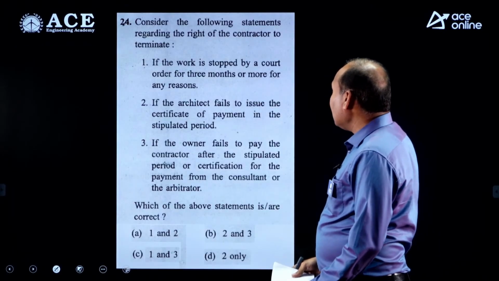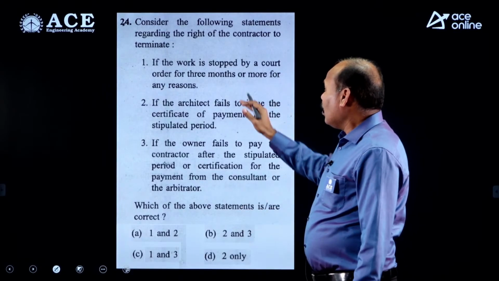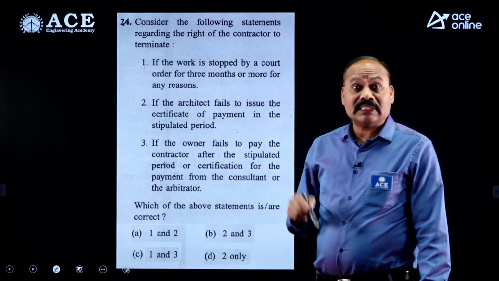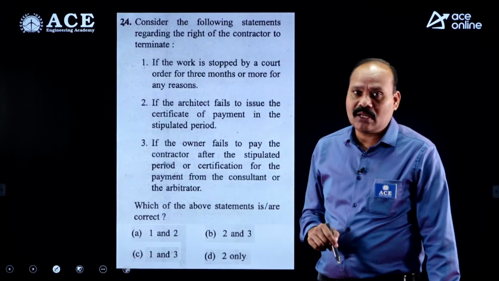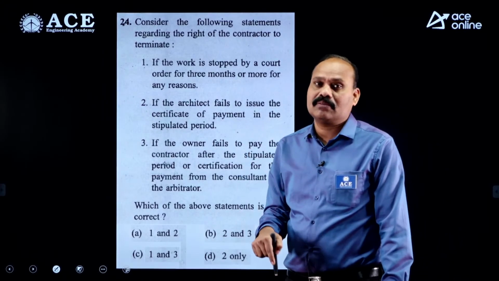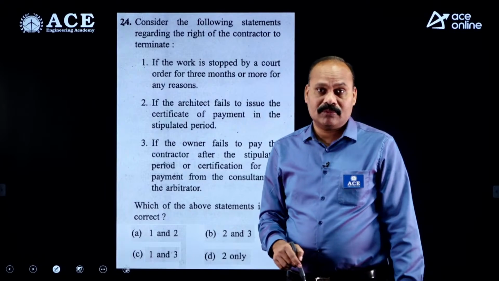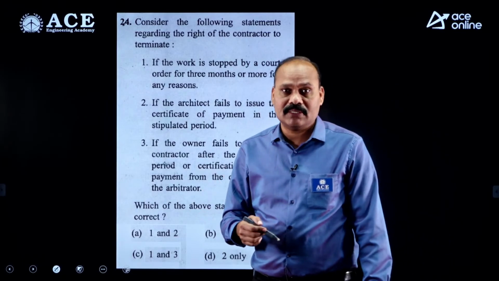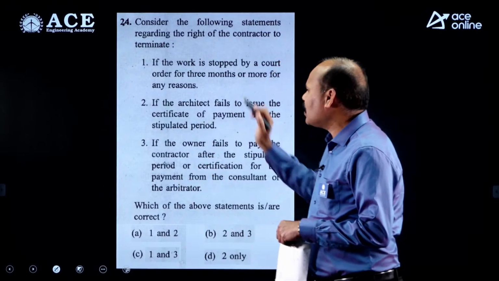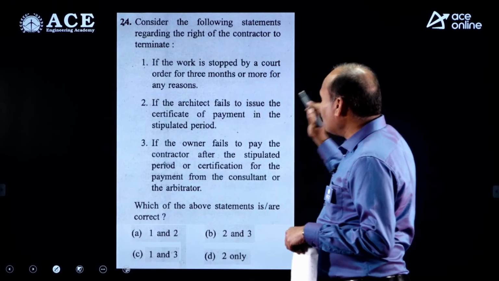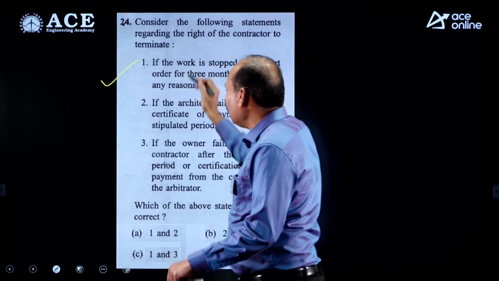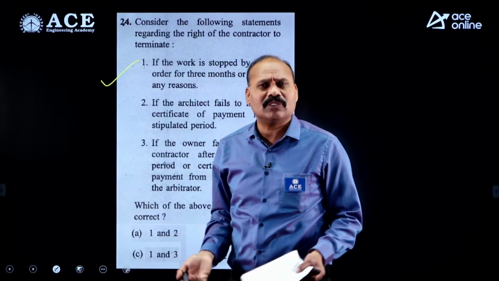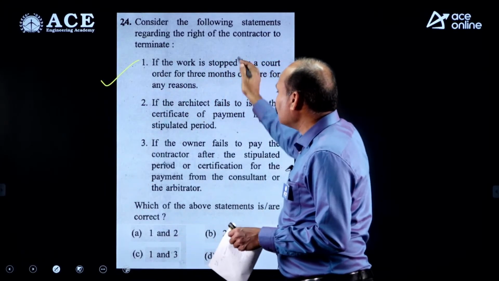Next question, this is related to when the contractor can stop the work. Actually the contractor can stop the work in case of any court order, so there are legal litigations and disputes, and in most cases because of legal issues the court will give a stay order. If the work is stopped by court order, this is correct. In case of a court order, everyone has to stop, even the contractor can stop the work.